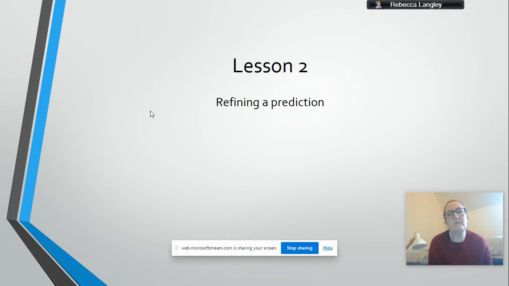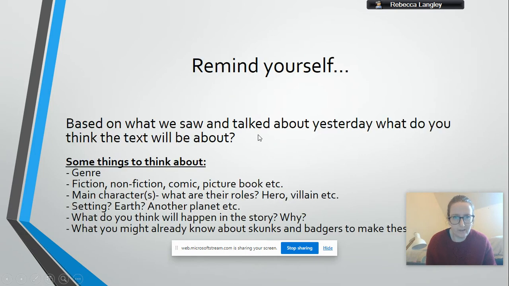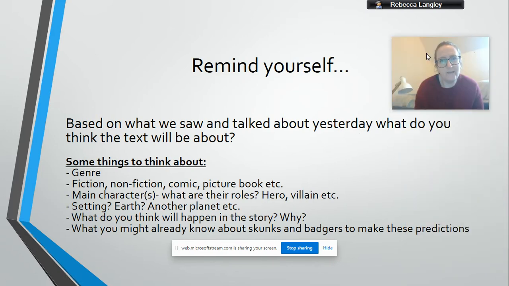That basically means to make an initial or first prediction, and then based on extra information, you are going to see how your prediction might change, which is perfectly natural as a reader. So just to remind yourself from yesterday, based on what we saw and we talked about, what do you think the text is actually about? So what do you think this Skunk and Badger text is going to be about?